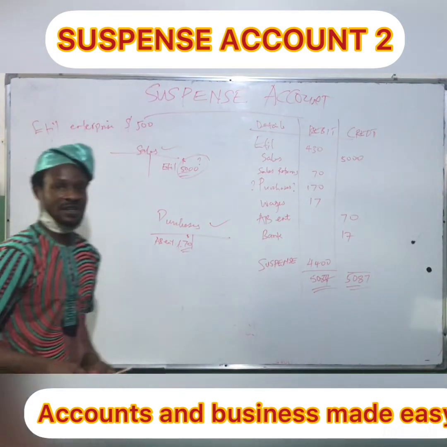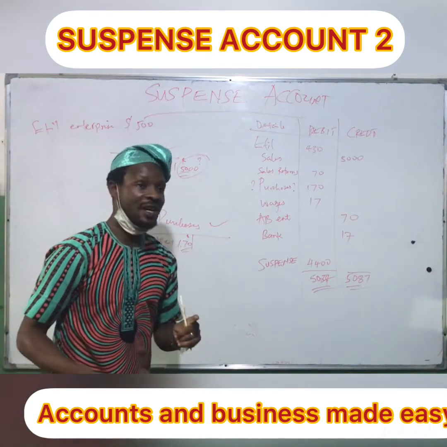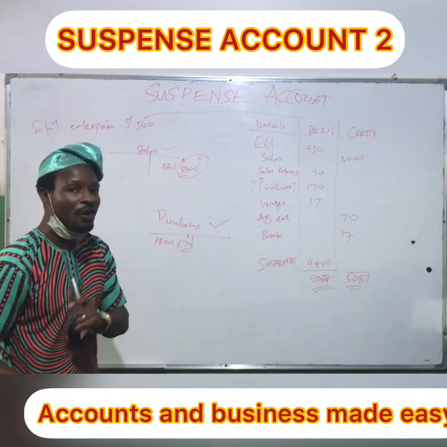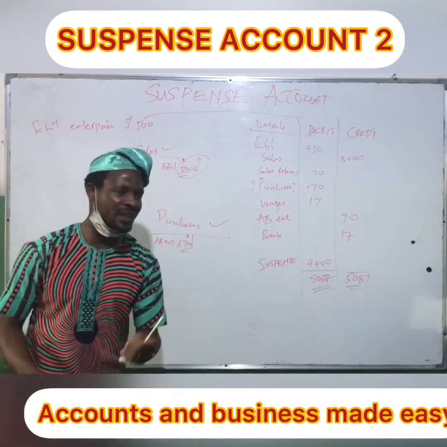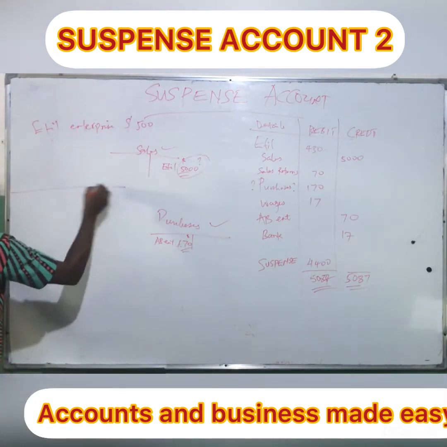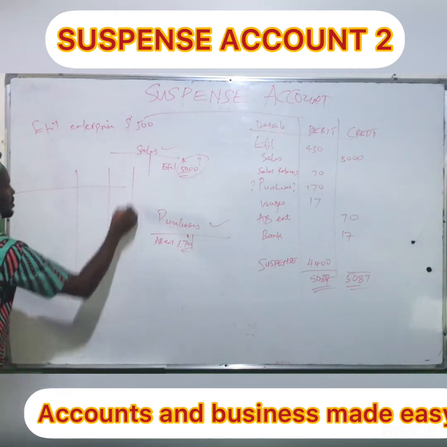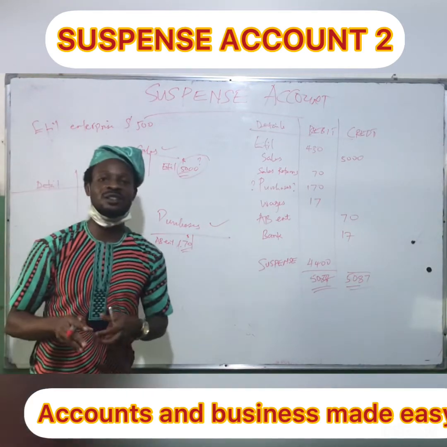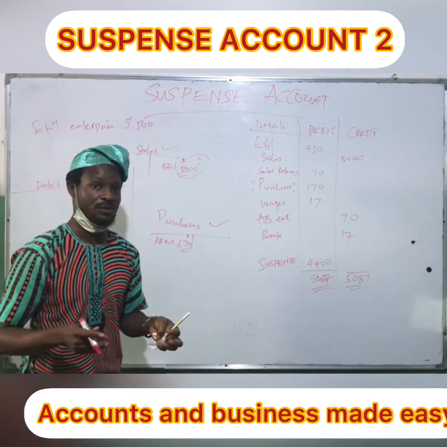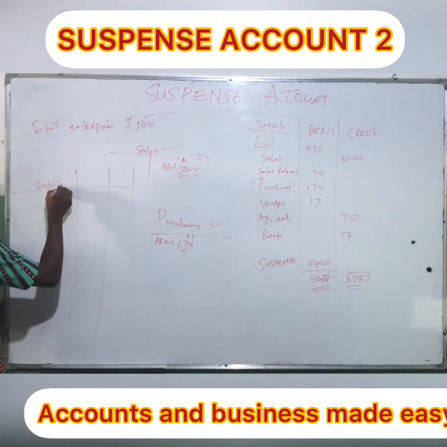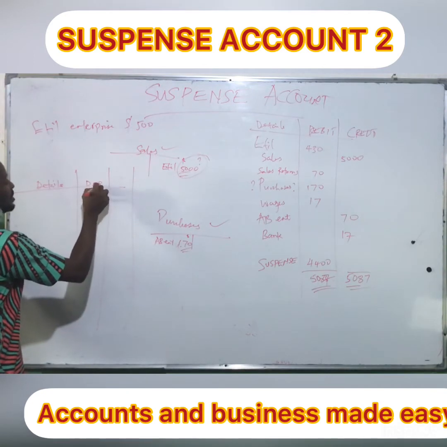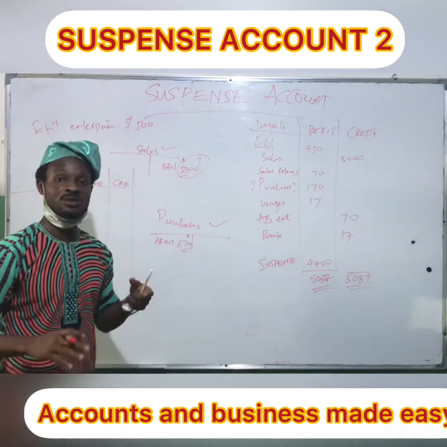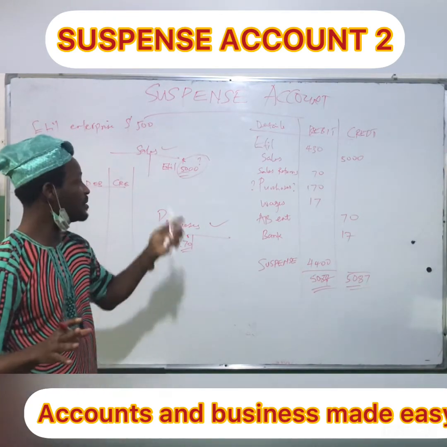Now, it was discovered two errors were made. The first error was that sales was recorded as 5,000 instead of 500. Now, how do we correct it? Showing journal entries. Correction of errors is done in the general journal, which is what we are doing now. Details, debit, and credit. The first error was that sales was overcast by 4,500.